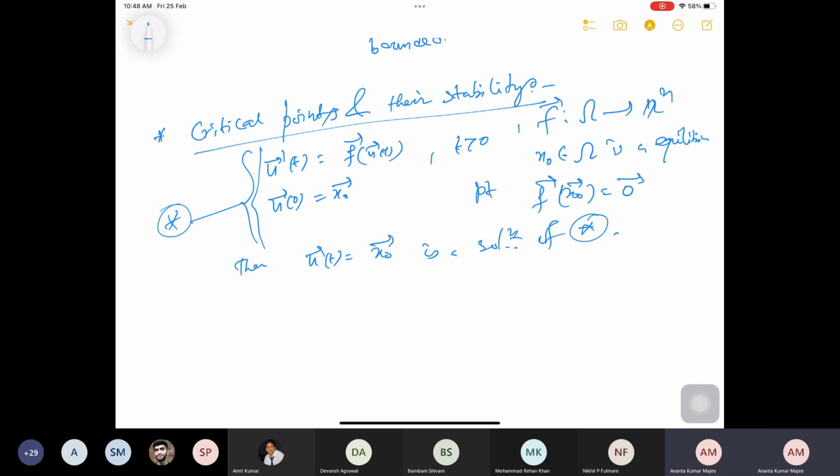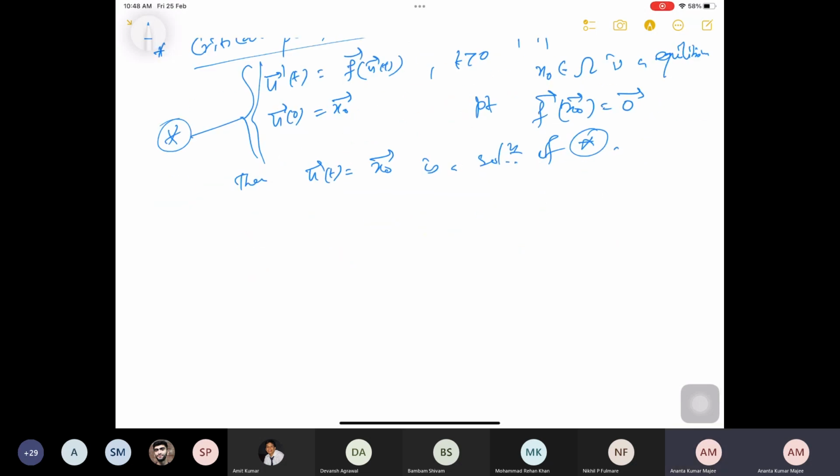Now we will talk about this equilibrium point x0 vector, and whether the corresponding solution is stable, unstable, or asymptotically stable, and so on.